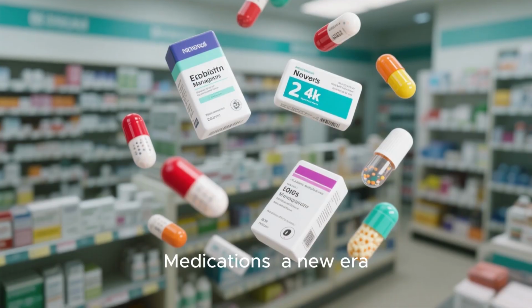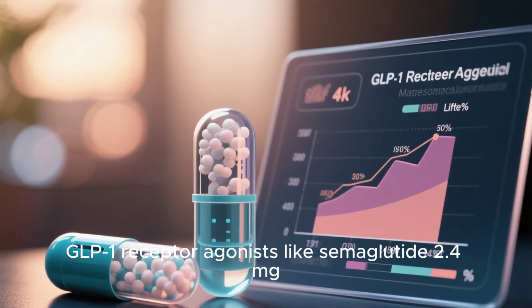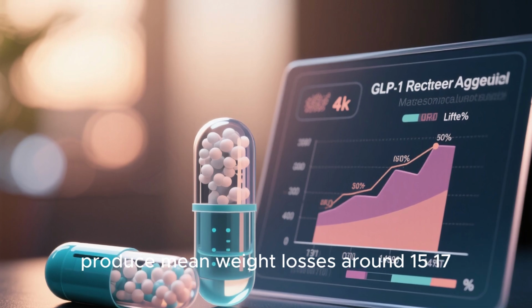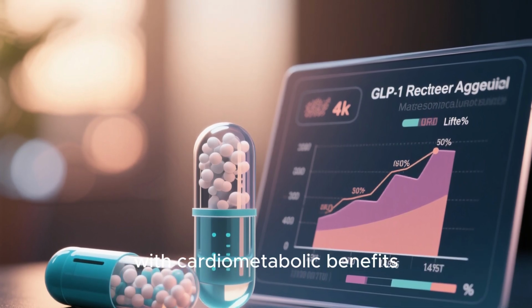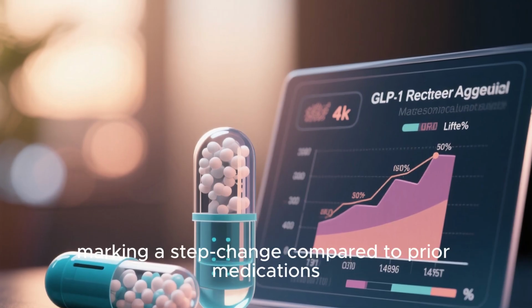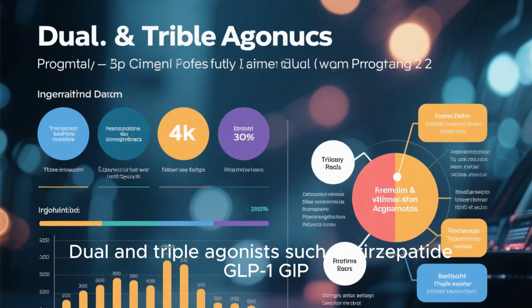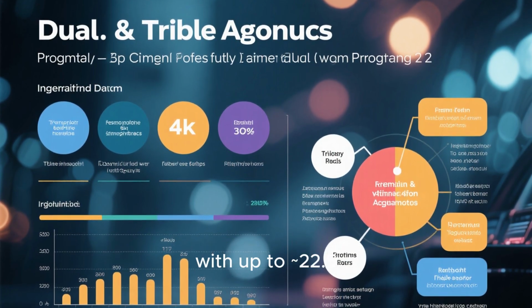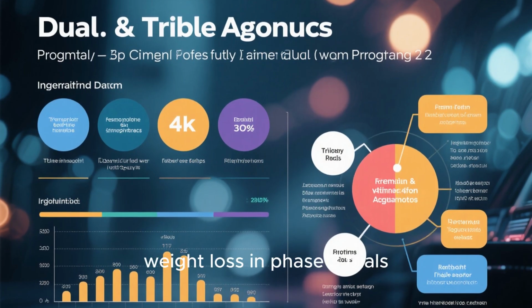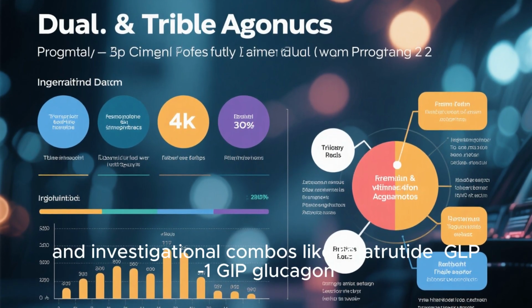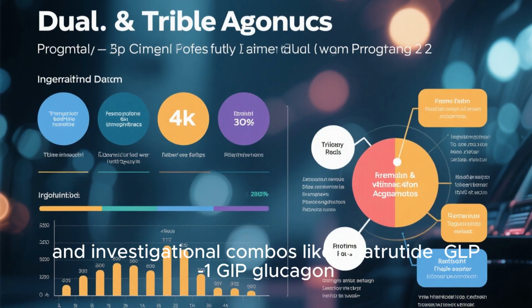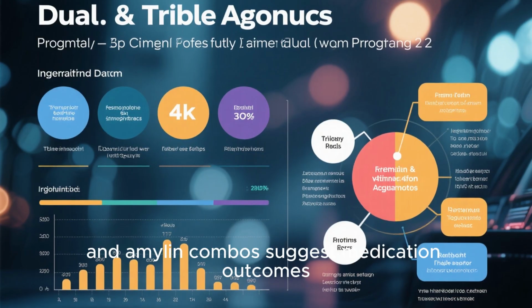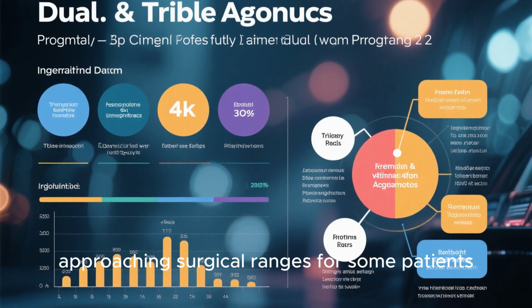Medications: a new era. GLP-1 receptor agonists like semaglutide 2.4 mg produce mean weight losses around 15 to 17% with cardiometabolic benefits, marking a step change compared to prior medications. Dual and triple agonists such as tirzepatide (GLP-1 and GIP) reach up to approximately 22.5% weight loss in phase 3 trials, and investigational combos like retatrutide (GLP-1, GIP, glucagon) and amylin combos suggest medication outcomes approaching surgical ranges for some patients.